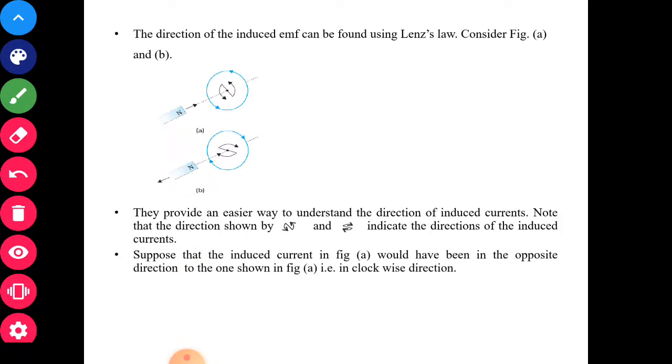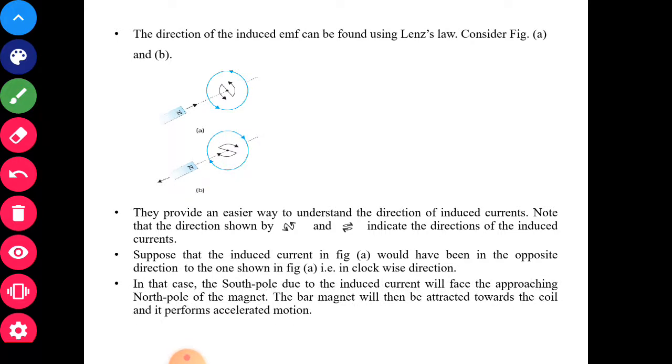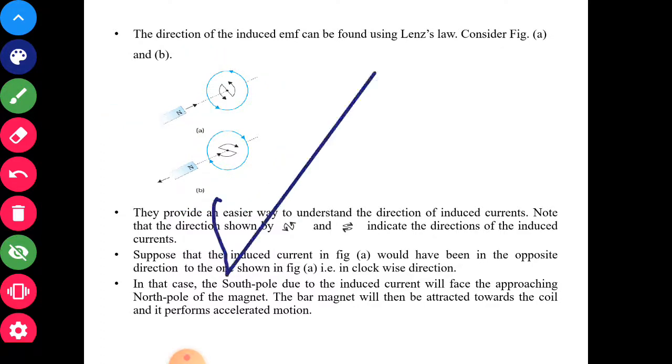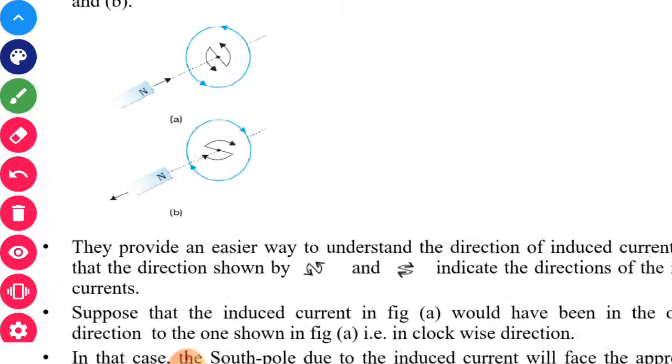Now these are some of the other points which I have explained to you. Here, when you are taking the magnet close to the coil, what will happen? The coil through which you are viewing from the bar magnet side, the observer is towards the moving magnet.